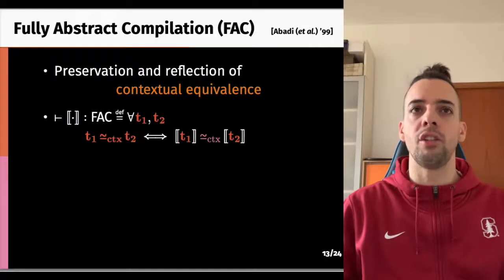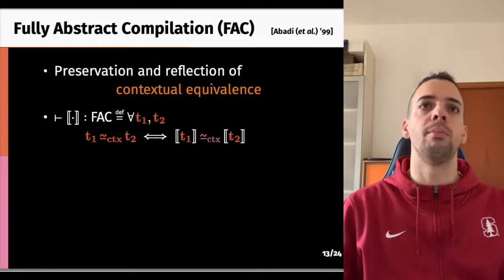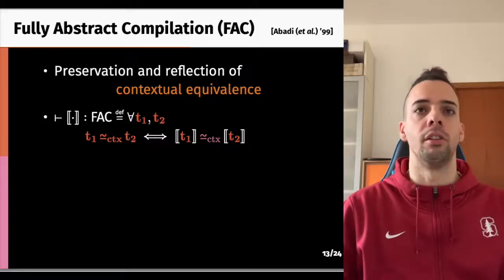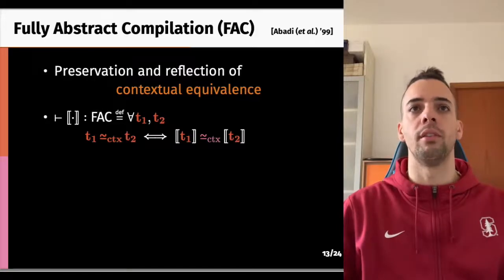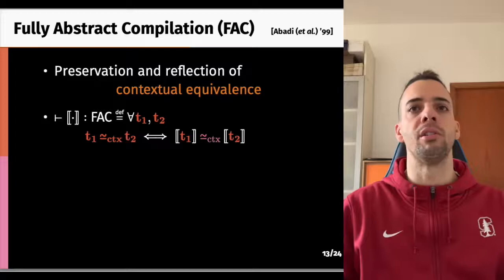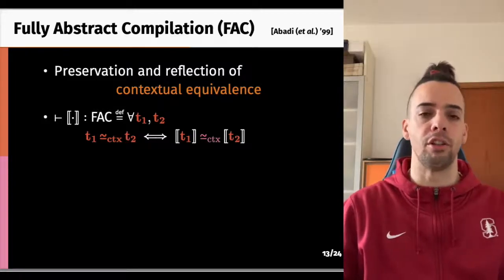The theory that I just summarized in order to reason about language expressiveness was theorized by Mitchell in the 90s and refined by Abadi and others around the turn of the century. And this is called, nowadays, fully abstract compilation, which formally amounts to the preservation and reflection of contextual equivalence, as captured by the definition in the slide.